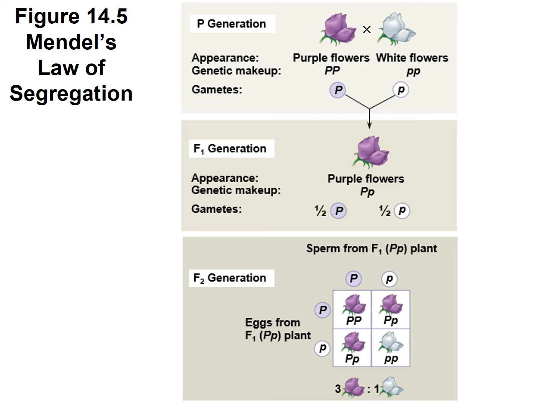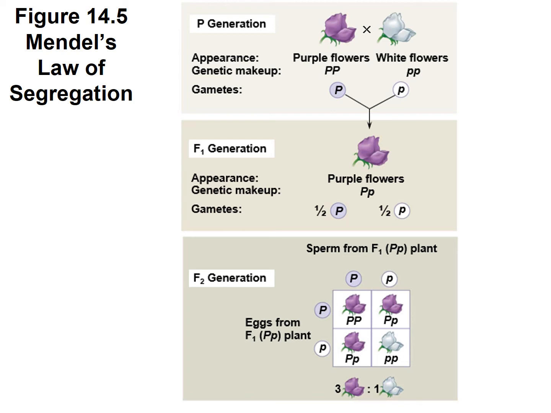So in the F2 generation, this is showing how we would do a Punnett square. For a Punnett square, we set up rows and columns that correspond to the different alleles. So if we're doing a single trait cross where there's 2 alleles, we're going to make 4 boxes. On the top of the columns, we'll put what could be passed down from one parent. So again, we have 2 parents that are big P, little p. So one parent can pass down a big P, so that's the head of one column, or a little p, that's the head of the other column.